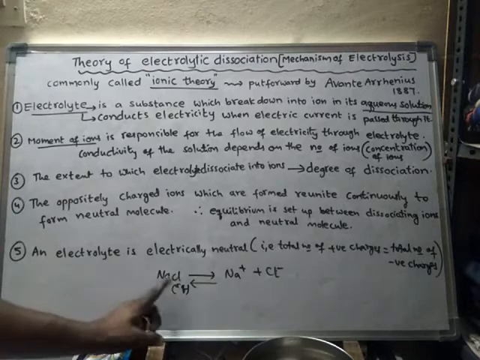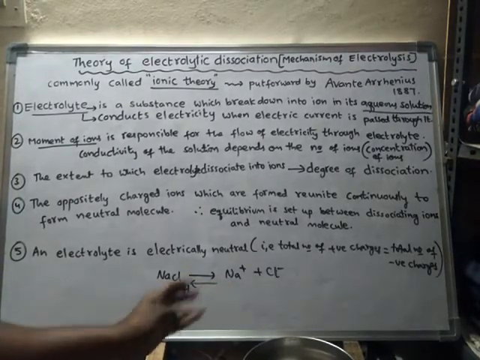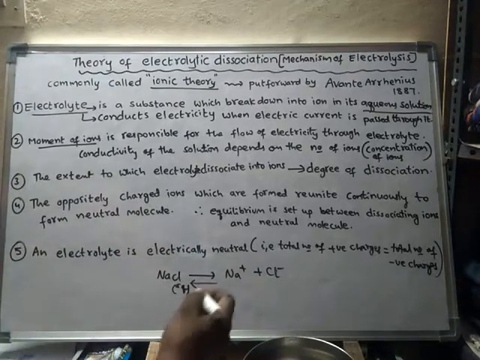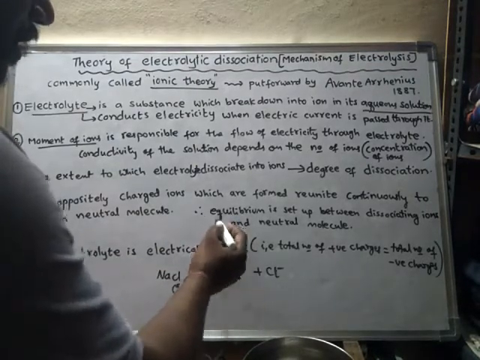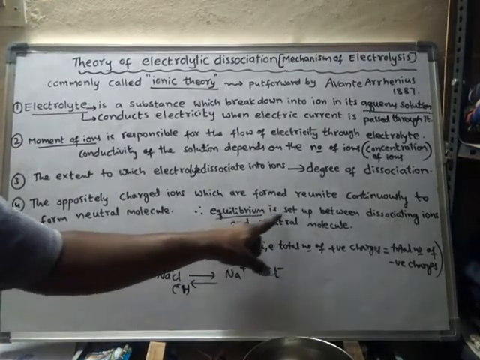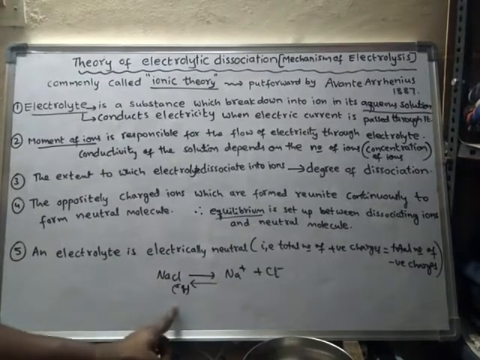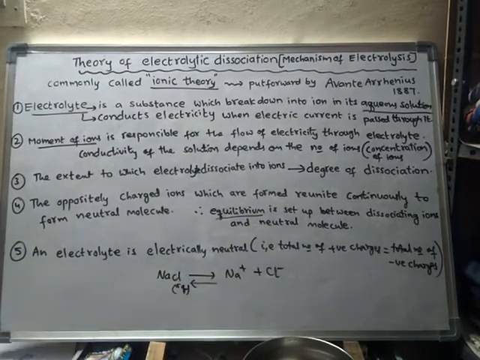After a certain time, the formation of ions and the reunion of ions are at equal speed, and that state is said to be the equilibrium state. So equilibrium is established between the neutral molecule and the dissociating ions.